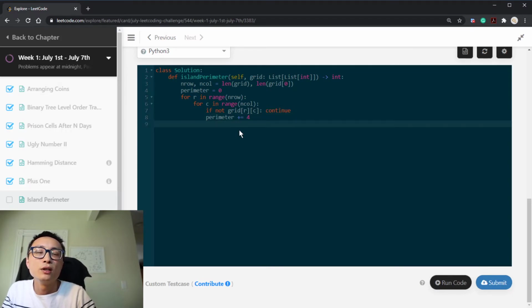If it's a land, we add 4 to the perimeter, and we're going to check all the 4 neighbors.